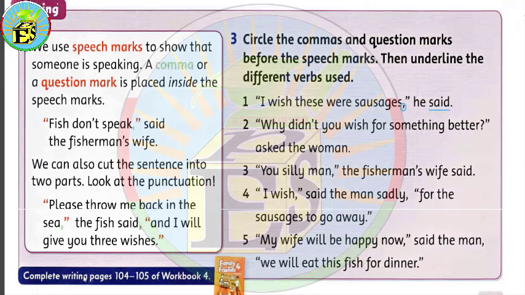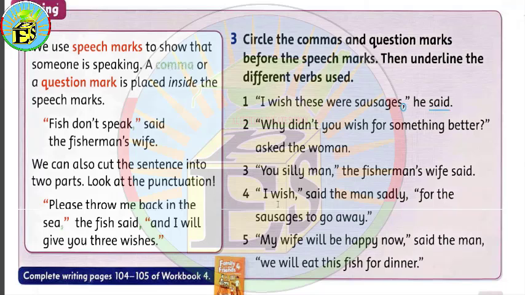Number 2, "Why didn't you wish for something better?" And as you notice, we use "why," which is a WH question word. So this means that we will have a question mark. As we said in the rule, we have to put the question mark before we add the rest of the punctuation right here. So please put a circle on the question mark. This is the question mark. And then underline the verb. This one, asked the woman, underline the word asked.